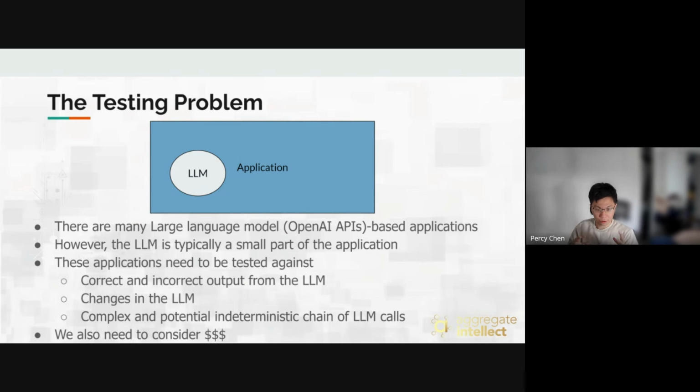And the last thing is, of course, we're using the OpenAI API, and we need to consider the money that we spend, right? If we're actually answering questions and so on, that's another story. But if we're doing testing, we don't want to keep making OpenAI calls every time we test and cost some money. So that's something we also want to avoid.